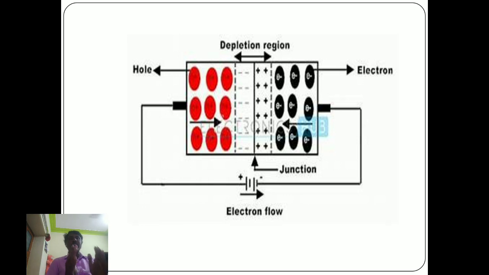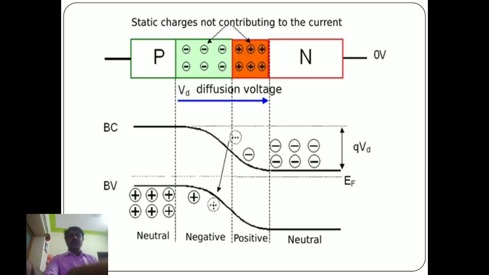The strong electric field set up causes the drift of the minority carriers across the depletion layer. The drift current must be equal and opposite to the diffusion current, because the net current through the p-n junction is zero under equilibrium condition. Now we discuss the depletion region and the diffusion voltage for the p-type and n-type material.